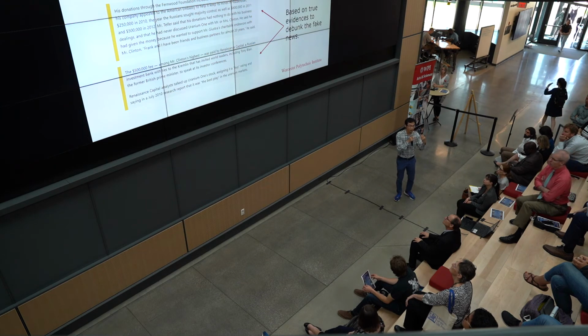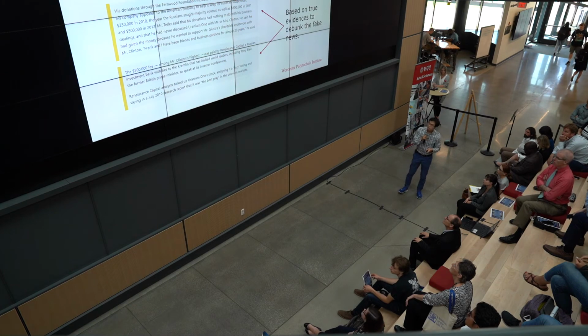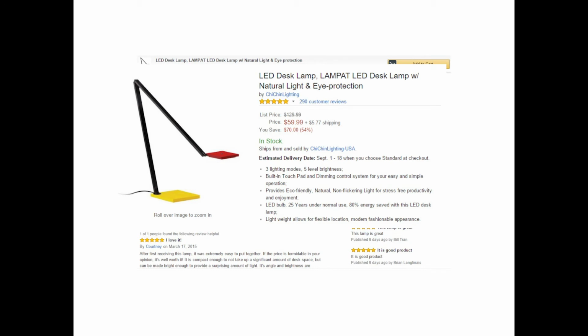So fake news is not the only form of degrading the quality of information in cyberspace. Another form might be reviews. You can see the online product on Amazon. When you try to buy an LED lamp, usually I look at the star rating and the reviews, right? Since we are smart, we not only look at ratings, we also read some reviews and see whether the reviews are genuine or not. Look at this one: it looks like a long, human-generated review and looks nice, right? Then you may make a decision, okay, I'm going to buy it.